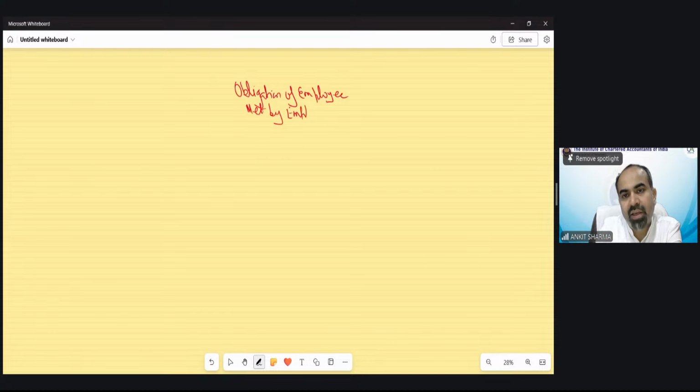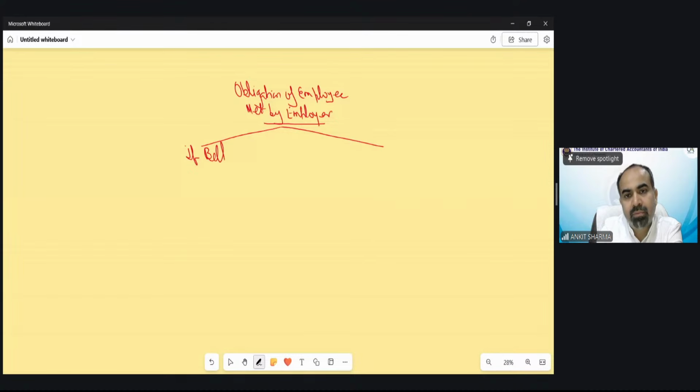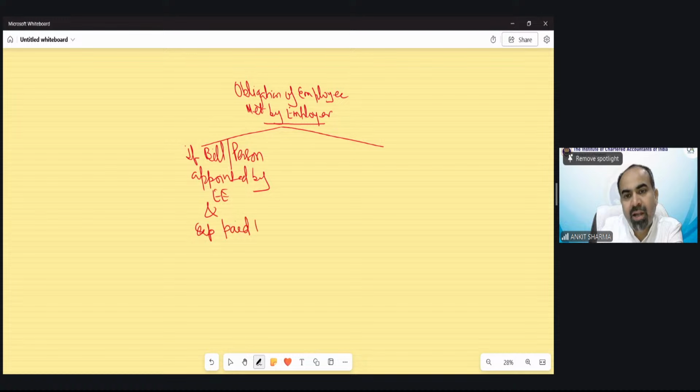In this case, there would generally be two situations. If the bill or the person appointed is by employee, and expenses are paid by employer.